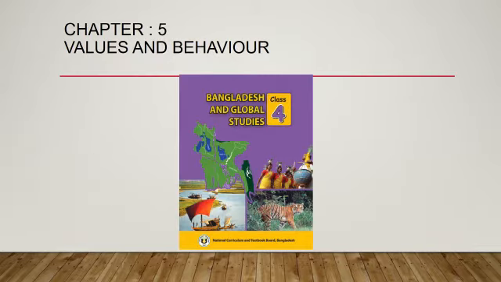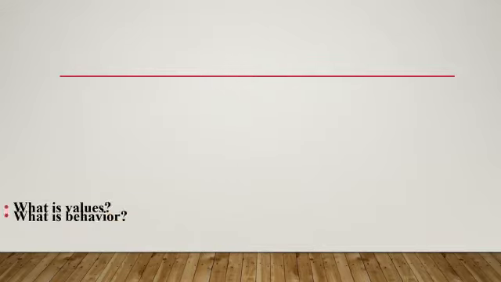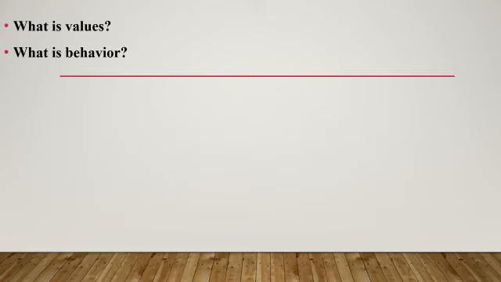Our today's topic is chapter 5, which is values and behavior. First, we have to know what is values and what is behavior. So, values is basically the beliefs of yourself, and values is created from our family. How our culture is, values depend on that culture. And values basically motivates our actions or our behaviors.